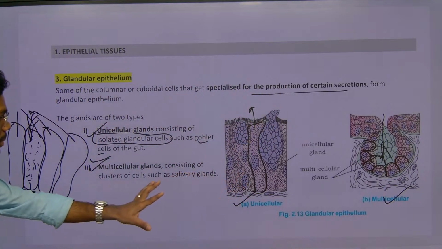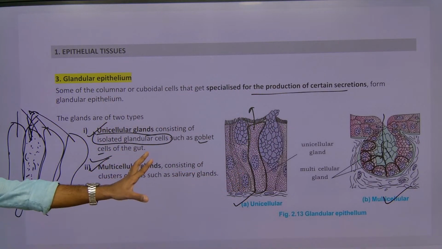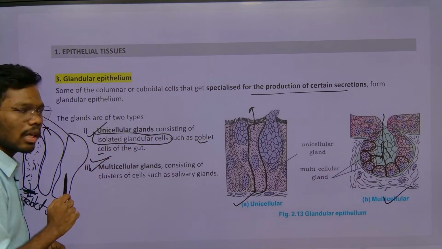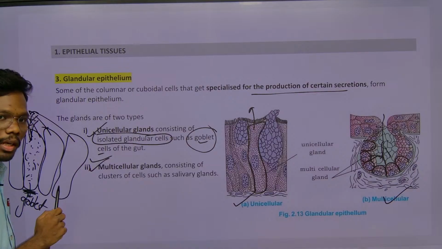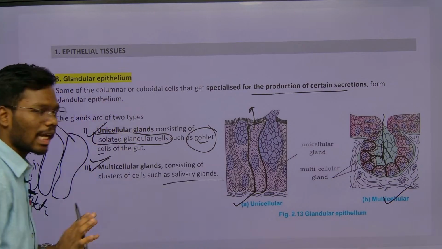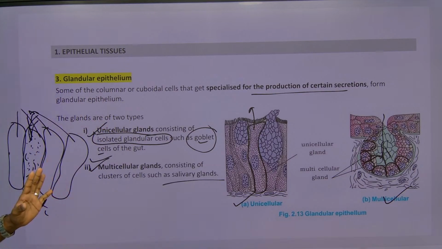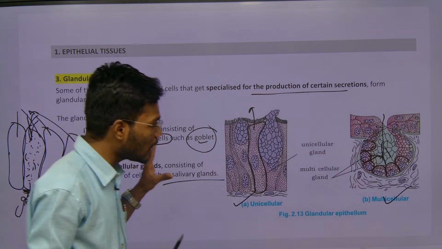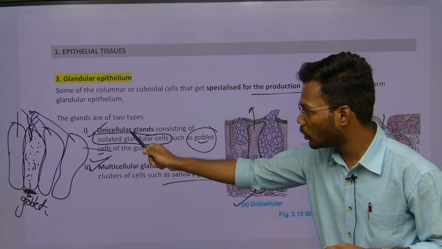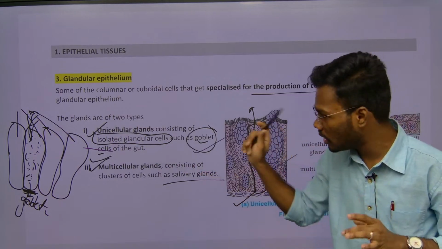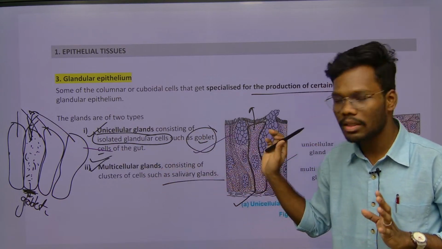You need to remember only the examples, no need of definitions, everything. Unicellular glands, example is what? Goblet cell. Multicellular glands, examples are what? Salivary glands. That is all you need to remember for the competition. We are not writing any IPE kind of thing, we are only preparing for competition. So unicellular gland, example is goblet cell. Multicellular glands, example is salivary glands.